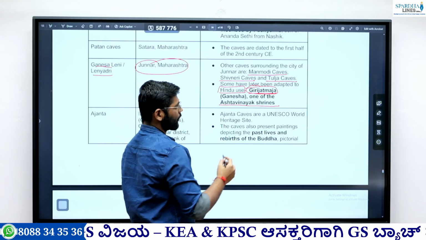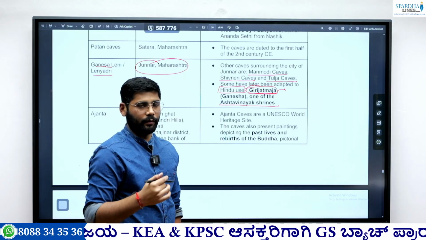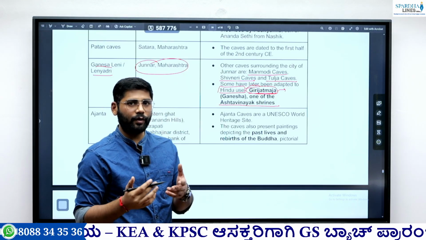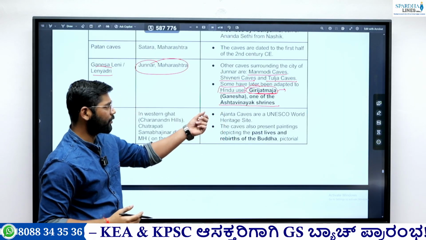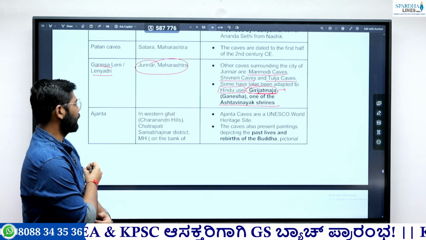So why is it called Girijatmaka? Because here it is considered that the goddess Parvati wanted to give birth to a child. So that's why it is supposed to be the birthplace of Ganesha. So it is called Girijatmaka. So this is the important thing you need to remember.